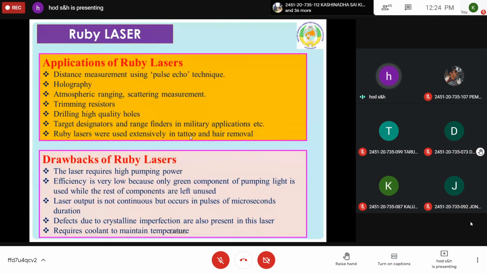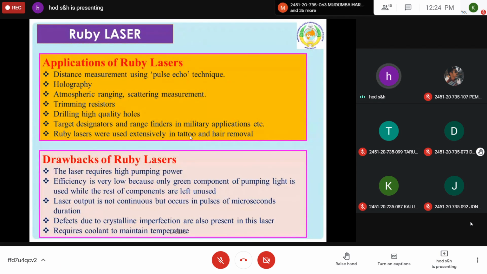So applications of Ruby laser. Distance measurement: by producing this pulsed laser, using the pulse echo technique, you can find the distance between 2 objects. Laser from the laser device goes to the object whose distance you want to find out, because it goes without any deviation. That is the advantage. So it strikes it, and the distance can be measured by using the pulse echo technique. And also it is used in holography, which I have explained previously, for 3D imaging of objects. You can use these Ruby lasers.